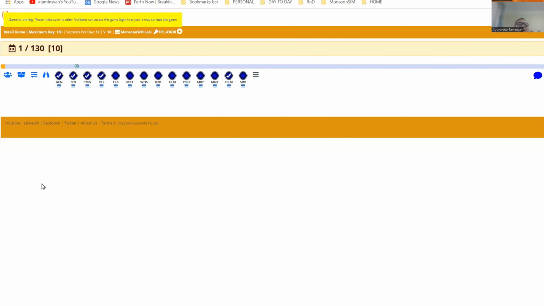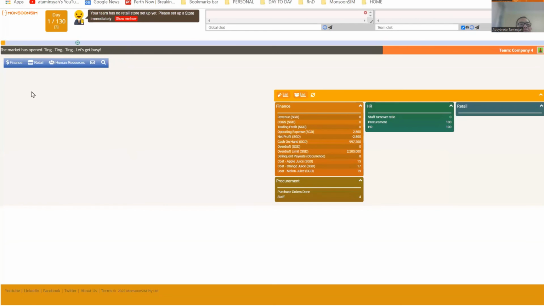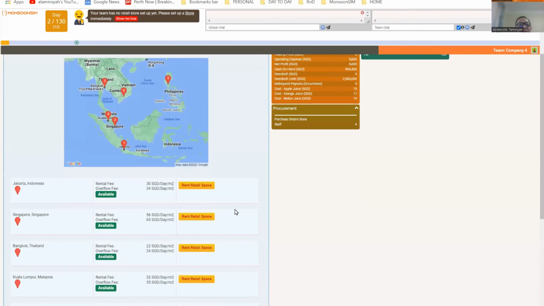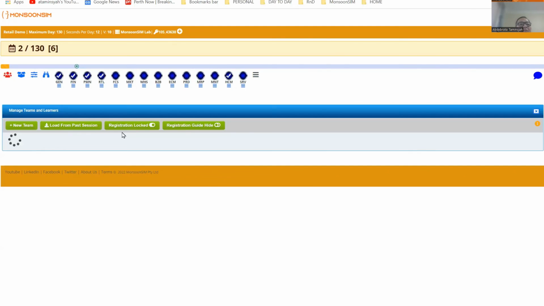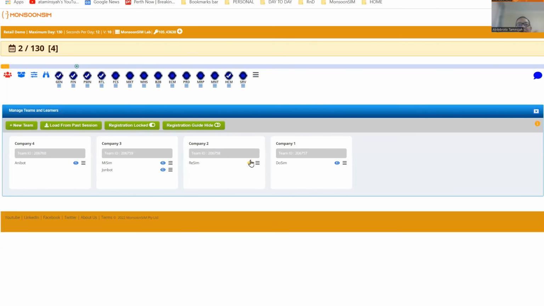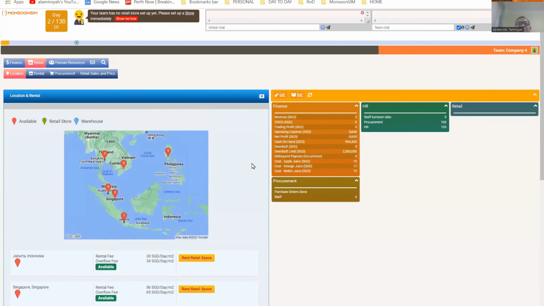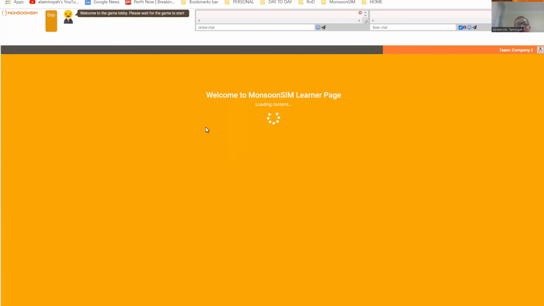So if there are students here, now is the time the students do it themselves, right? The student will have to go through this. They have to set up the store. They have to buy goods. They have to sell goods, etc. And you can also act on behalf of the student. So, for example, you can act on behalf of Resim and you do a transaction based on Resim.